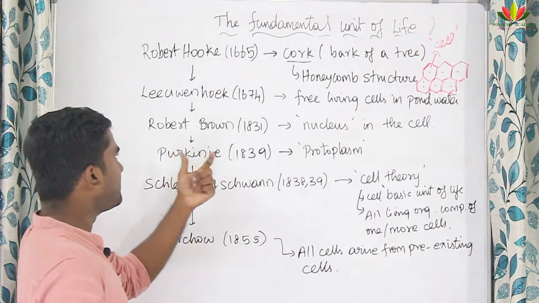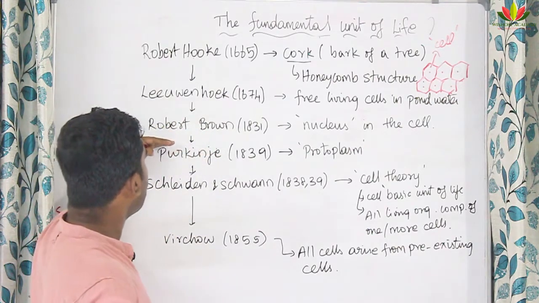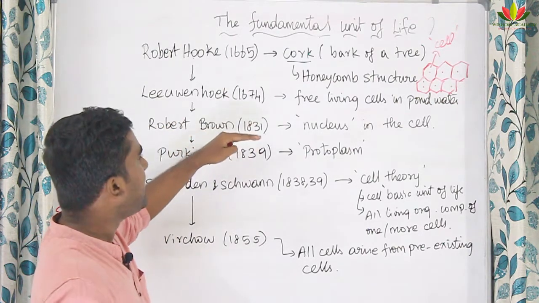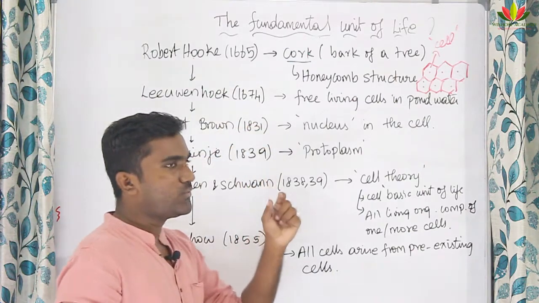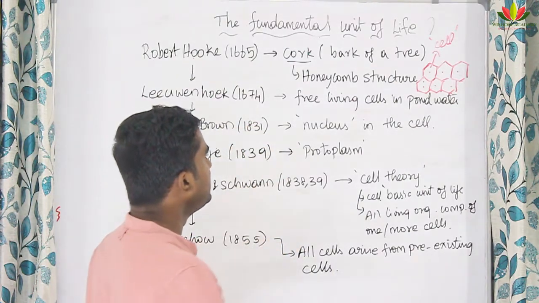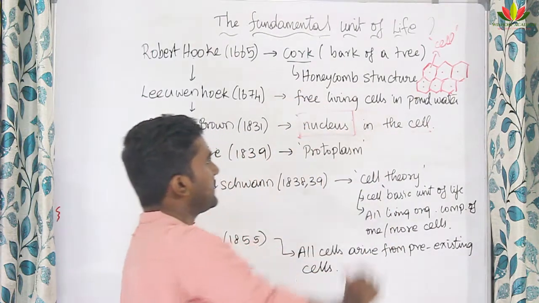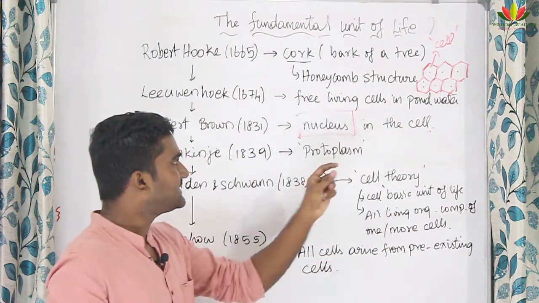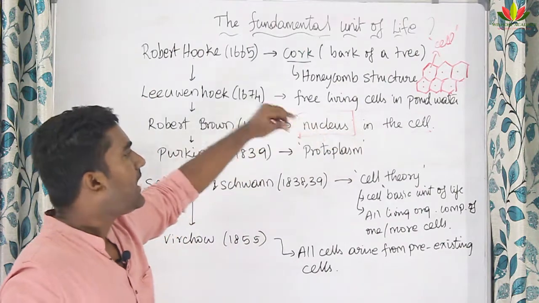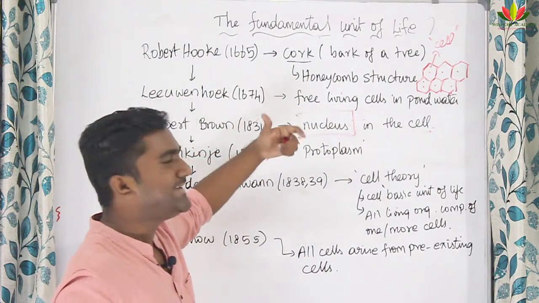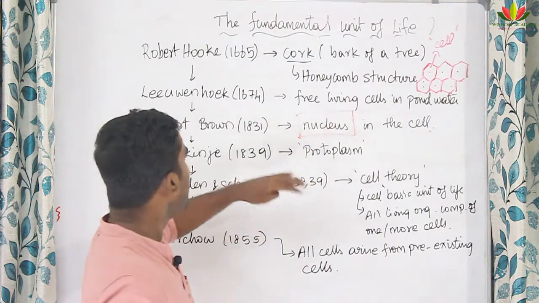The next development in the cell was found by Robert Brown. In the year 1831, Robert Brown was the first man who found that inside the cell there is a nucleus, right? About this nucleus we are going to see detail in the coming videos, okay?